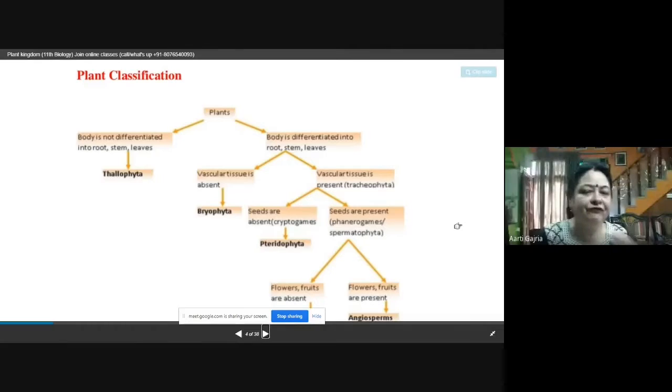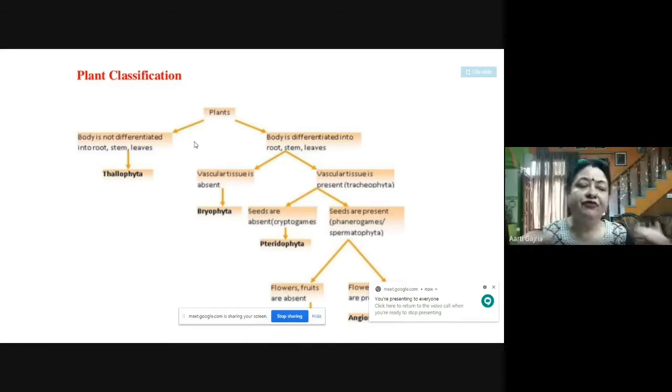Now, if we see the overall classification of plant, broadly we can classify them like this. First of all, the first level of classification is whether their body is differentiated into root, stem, or leaf, or their body is not differentiated into root, stem, or leaf.